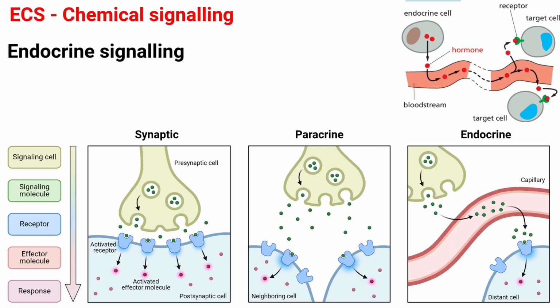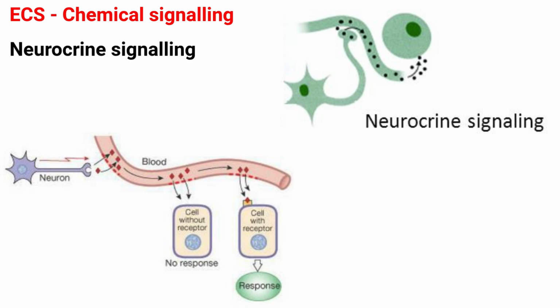Next is endocrine signaling. It is carried out by hormones released into the bloodstream which bind with hormone receptors on the target cells. Compared to local signaling, endocrine signaling is relatively slow as it relies on diffusion and blood flow. Examples: hormones that affect metabolism such as insulin, testosterone, and progesterone. Next is neurocrine signaling. It occurs when neurons release chemical signals into the bloodstream that affect distant cells. Examples are the hormones adrenaline and oxytocin.